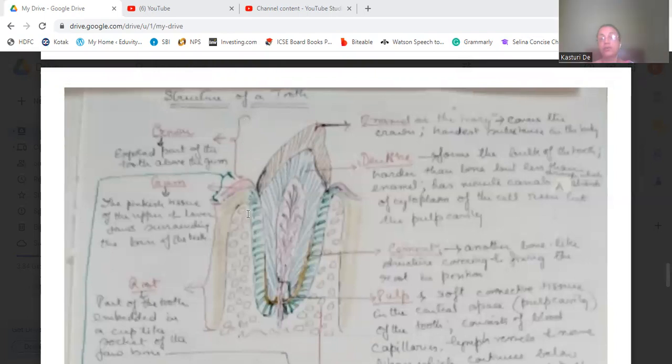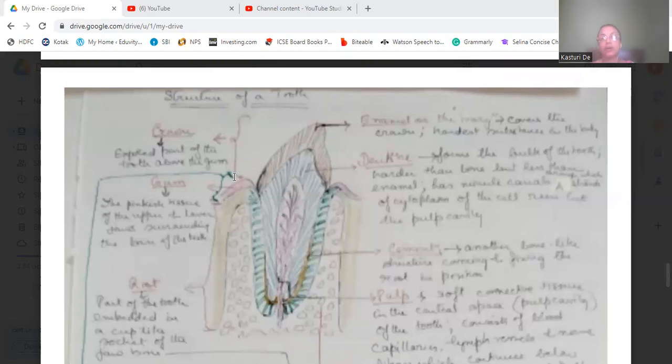When the tooth has entered the gum, from that region the root starts, till the tooth ends inside the gum. Till that region is the root. And between the crown and the root, the slight small gap of the tooth is known as the neck.